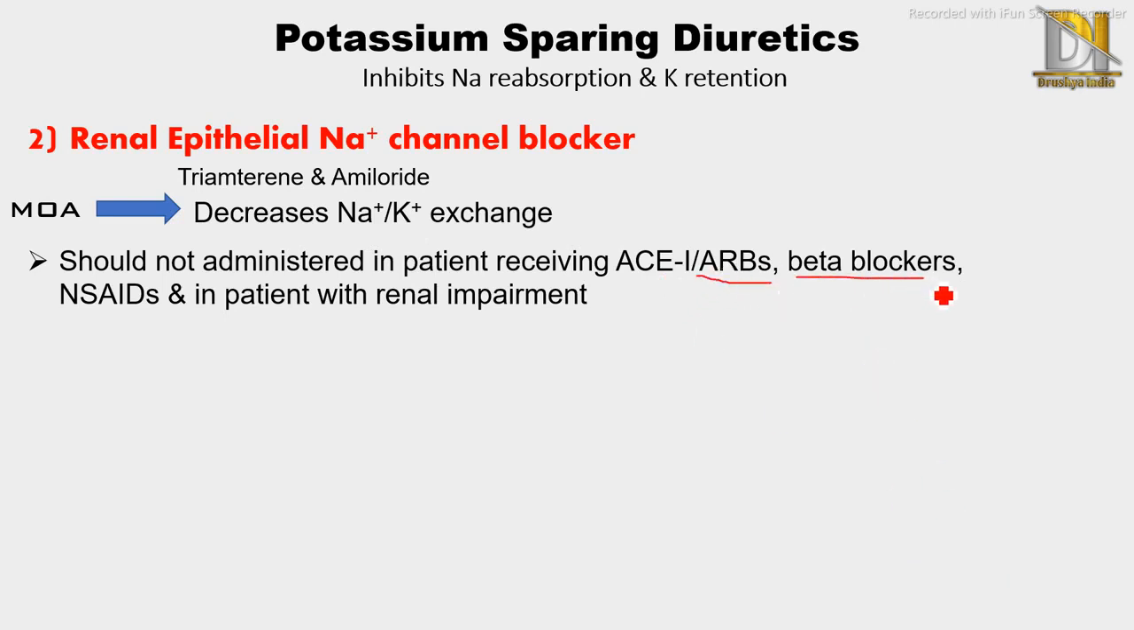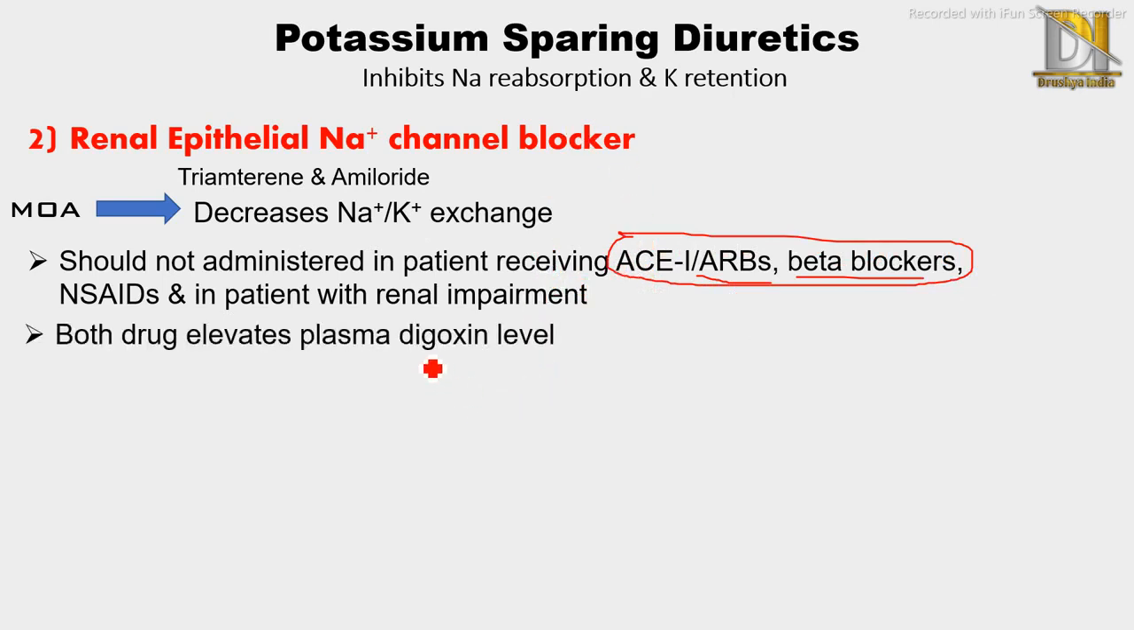Then beta blockers. Then NSAIDs, that means non-steroidal anti-inflammatory drugs, and patients with renal impairment. If we see, these ACE inhibitors, ARBs, beta blockers are commonly used in the treatment of hypertension. Then both drugs elevate plasma digoxin level. It means if they are administered with digoxin, which is mainly used to treat heart failure, it will increase its plasma level, which may cause digoxin toxicity.